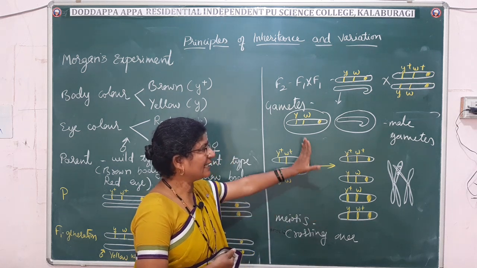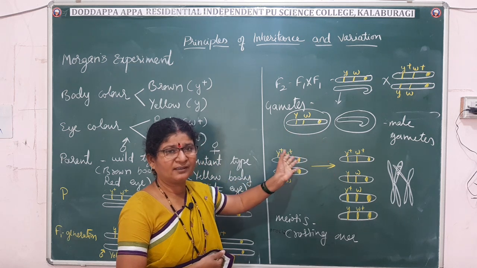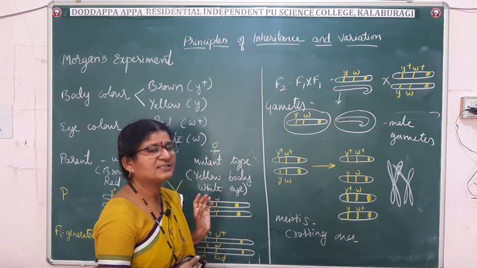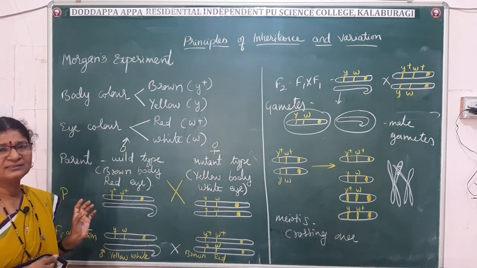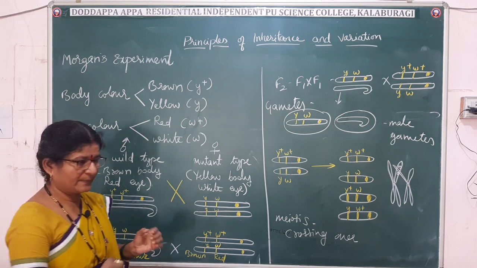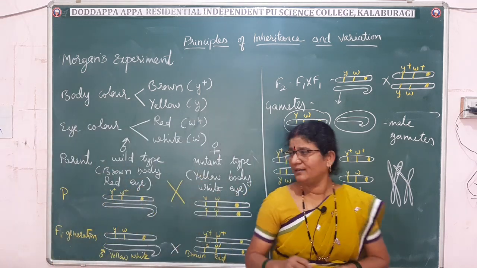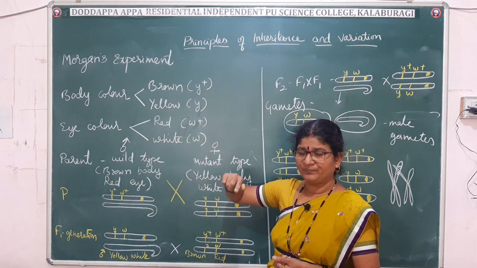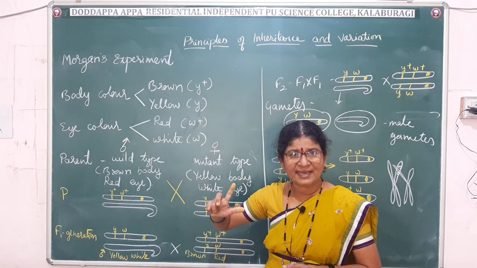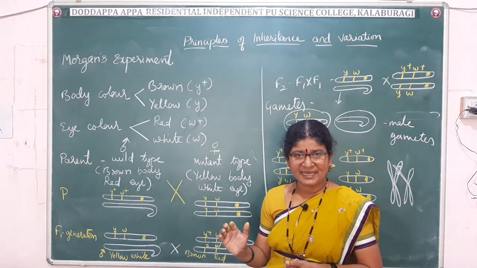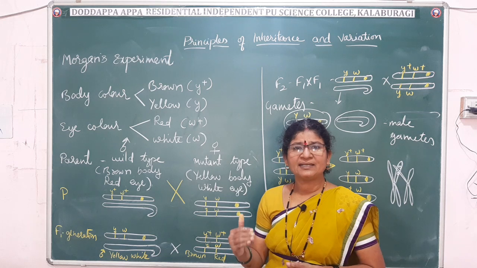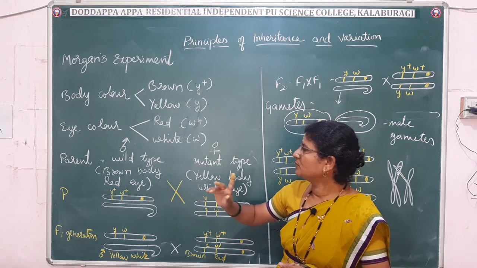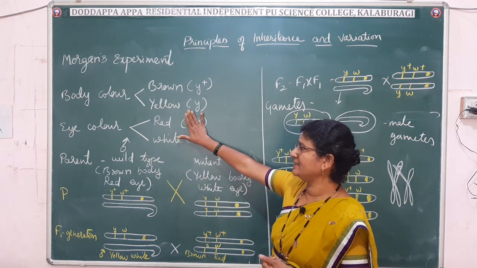So these 4 and these 2 we have to draw in columns and rows, then we will get the F2 varieties. Now let me just explain this much. See, when Morgan did the experiment, he came to know that the body color and eye color controlling genes were present on the X chromosome. They are sex linked characters. What do you mean by sex linked characters? The characters which are controlled by genes present on the sex chromosome. Fine. Those types of characters these are.